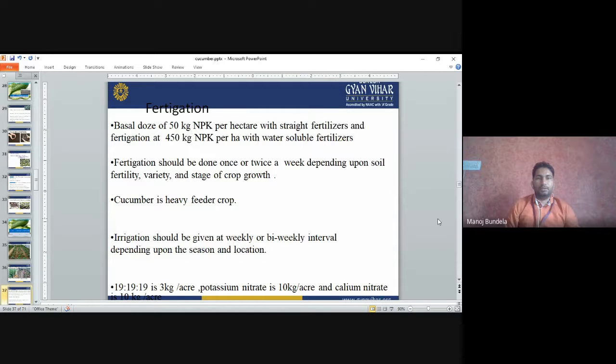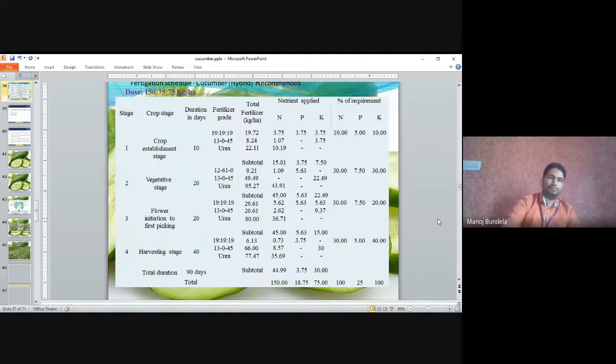Fertigation should be done once or thrice a week depending upon the soil fertility, variety and stage of crop growth. Cucumber is a heavy feeder, meaning it requires more nutrients. Irrigation should be done at weekly or bi-weekly intervals depending upon the season and location. 19-19-19 at 3 kg per hectare, potassium nitrate, and calcium nitrate 10 kg per acre we have to apply.